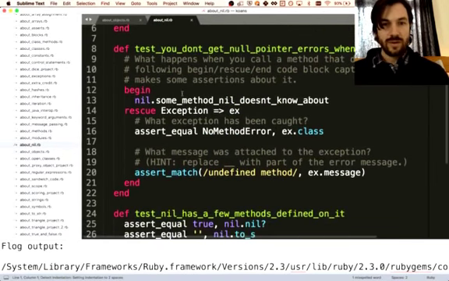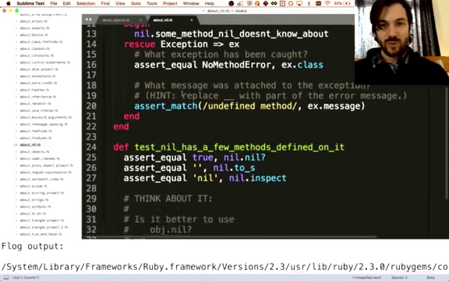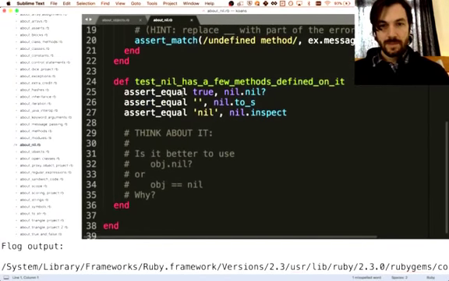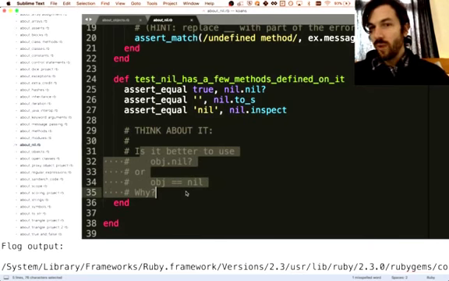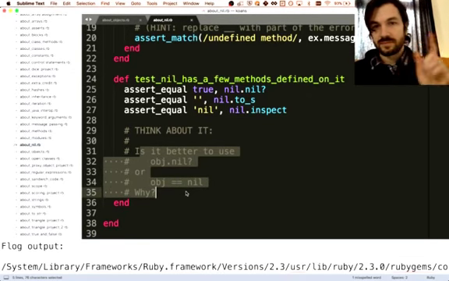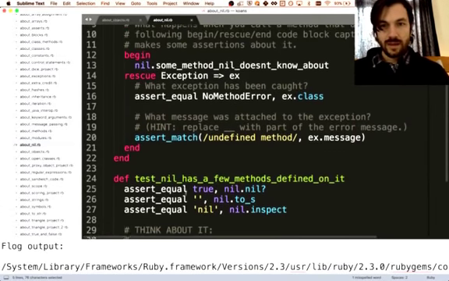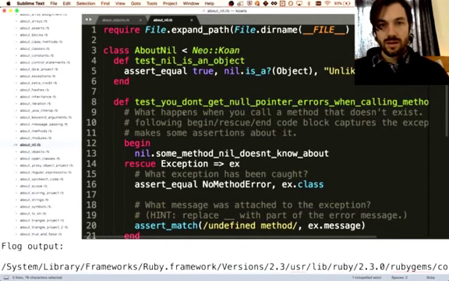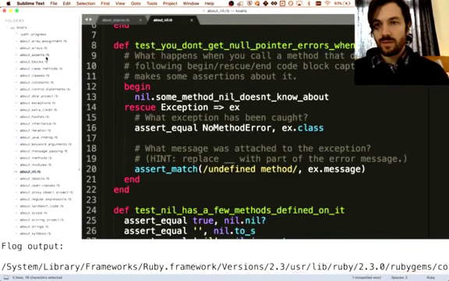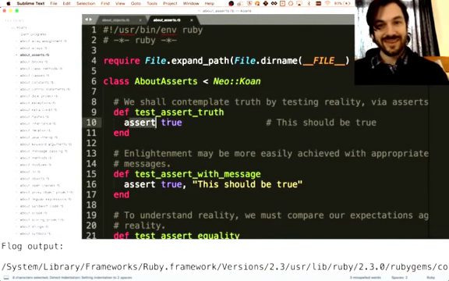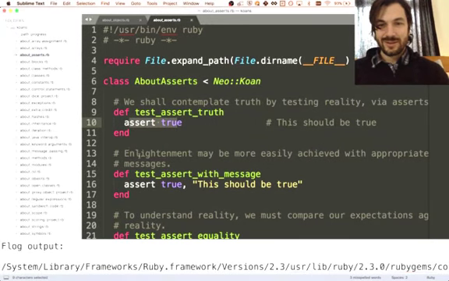We learned some cool things about nil. So get back to me on this. What do you think? Why is object.nil? different from object equals nil? Leave a comment. What was the other thing we learned about? We learned about asserts. Yeah, the very basic unit of testing. Assert true.